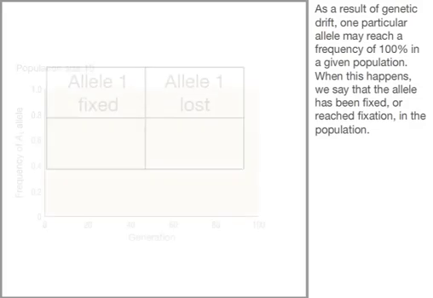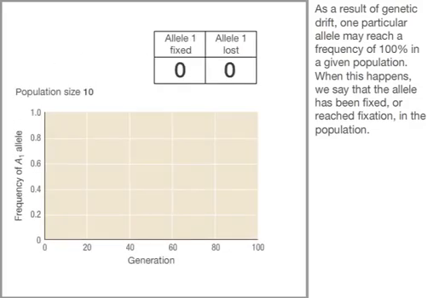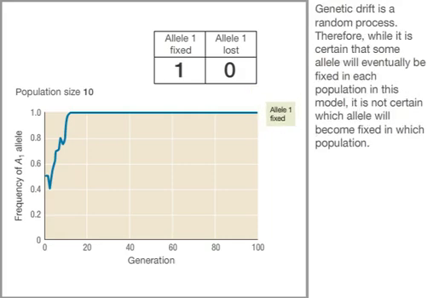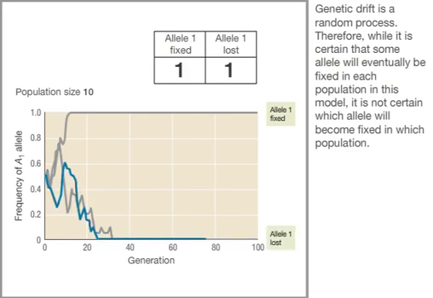As a result of genetic drift, one particular allele may reach a frequency of 100% in a given population. When this happens, we say that the allele has been fixed or reached fixation in the population. Genetic drift is a random process. Therefore, while it is certain that some allele will eventually be fixed in each population in this model, it is not certain which allele will become fixed in which population.